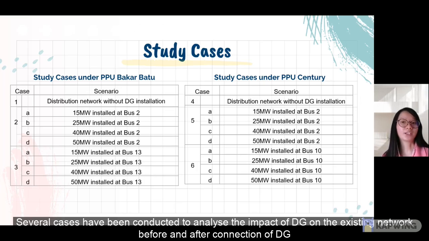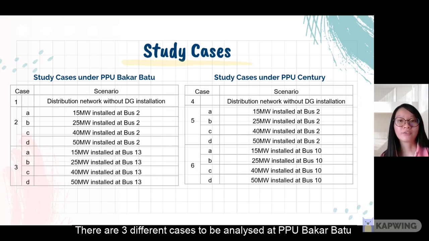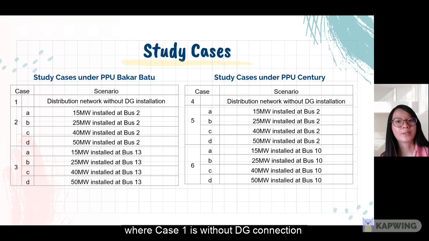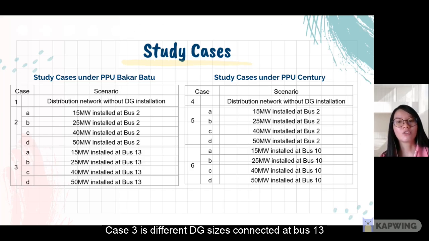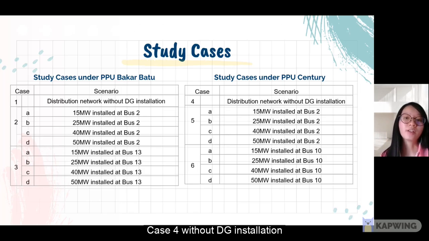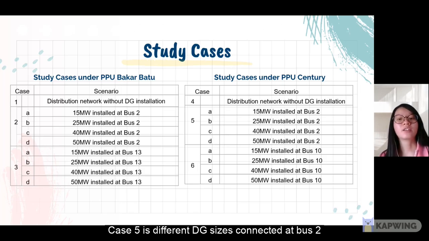Several cases have been conducted to analyze the impact of DG on the existing network before and after the connection of DG. There are 3 different cases to be analyzed at PPU Bakar Batu, where case 1 is without DG connection, case 2 is different DG sizes connected at bus 2, and case 3 is different DG sizes connected at bus 13. Another 3 cases conducted at PPU Centrally are case 4 without DG installation, case 5 with different DG sizes connected at bus 2, and case 6 with different DG sizes connected at bus 10.